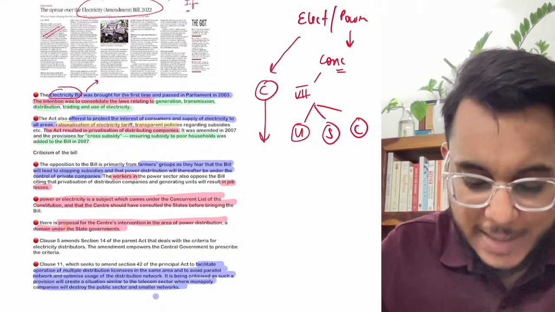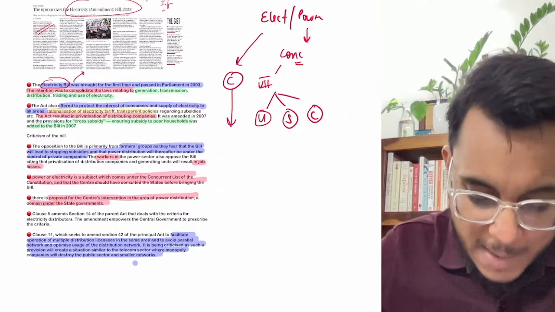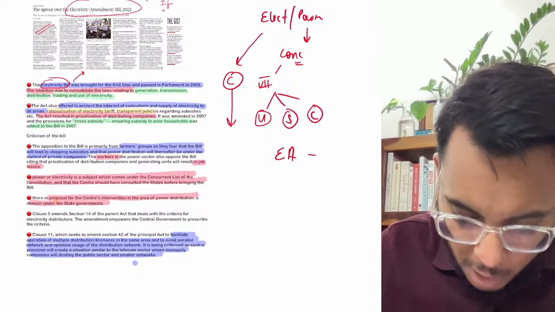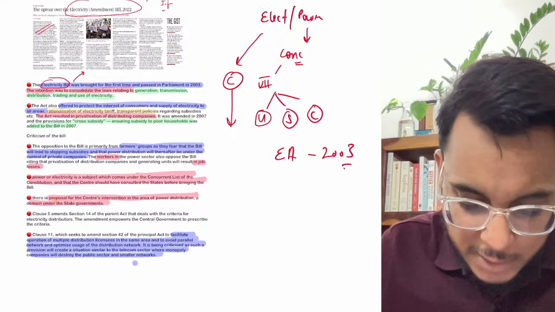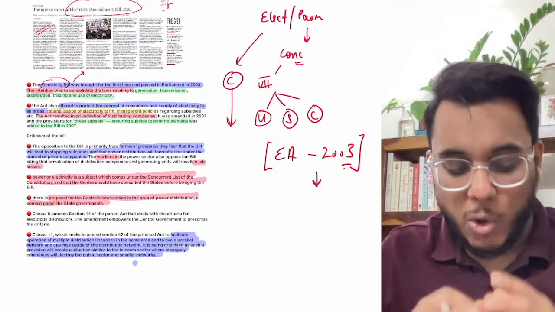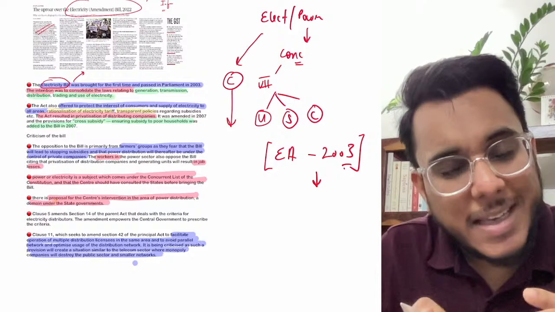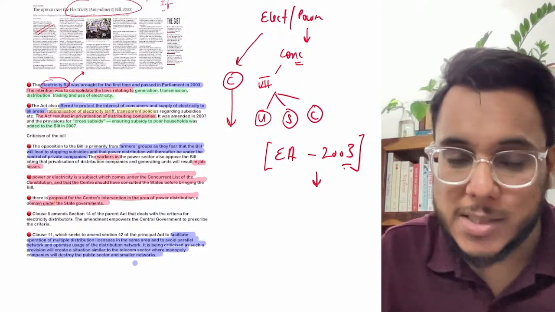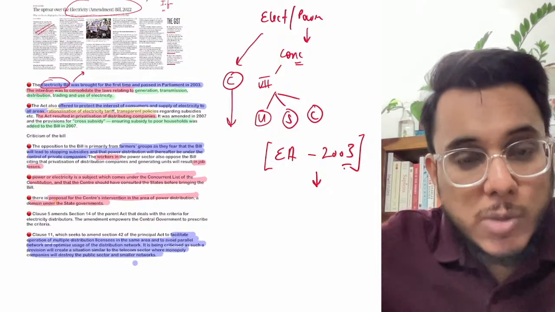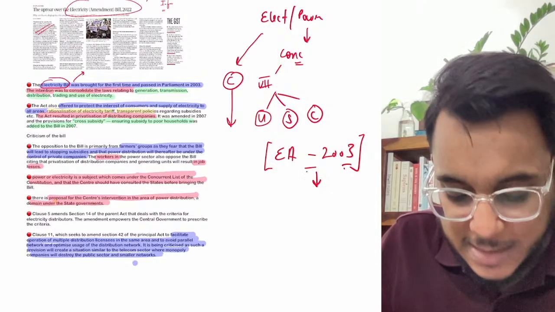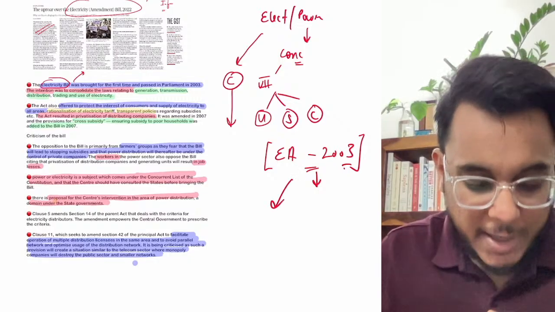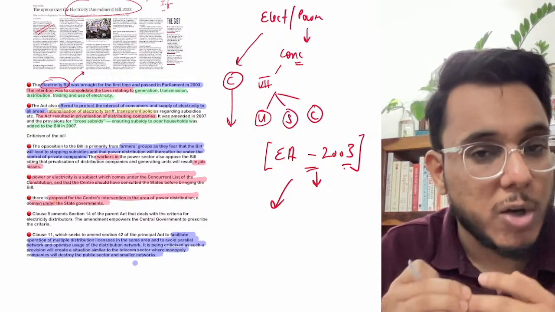Now guys, when we talk about electricity, for the first time we came out with the Electricity Act of 2003. Now this Electricity Act of 2003 wanted to consolidate all the laws for electricity that had been made in the past. So guys, in the past multiple laws were made by the center as well as the states. All those laws were consolidated by this Electricity Act of 2003, and it also tried to control the generation, transmission as well as distribution of electricity.